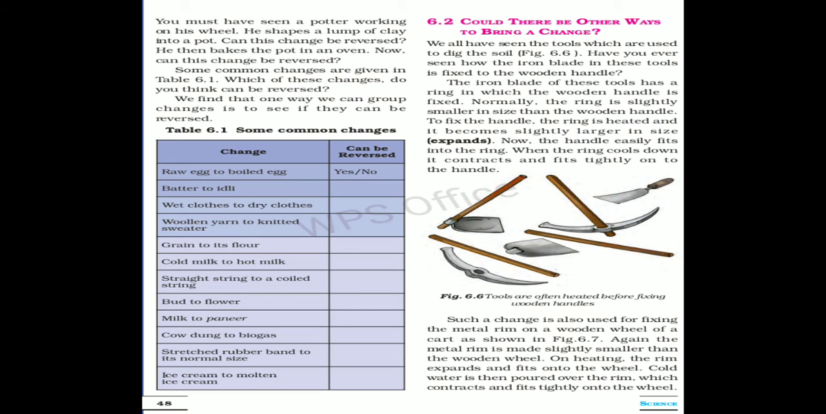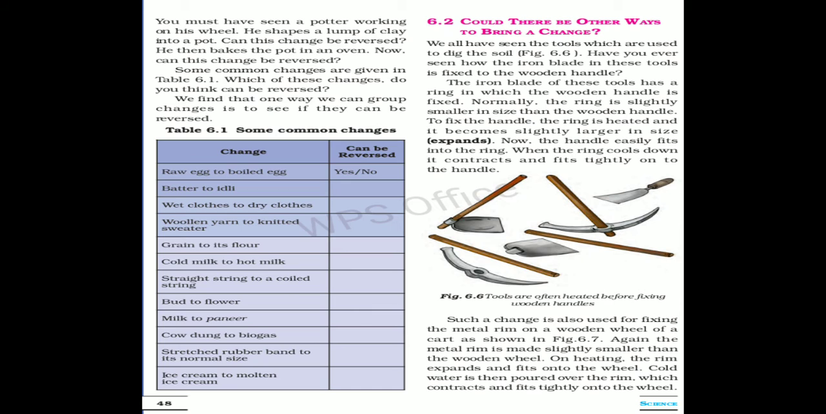Ice cream to molten ice cream. Yes, if you keep ice cream outside the refrigerator, it melts. But if you keep that melted ice cream back in the refrigerator, it freezes again. It again becomes solid. So this is an example of reversible change.